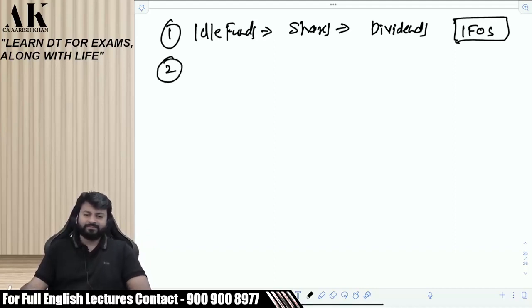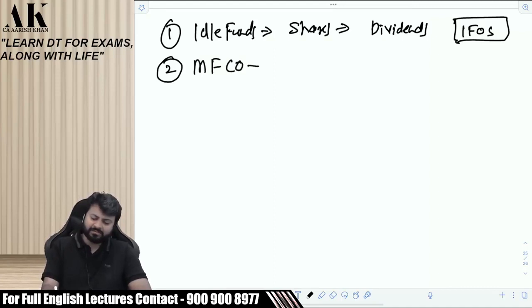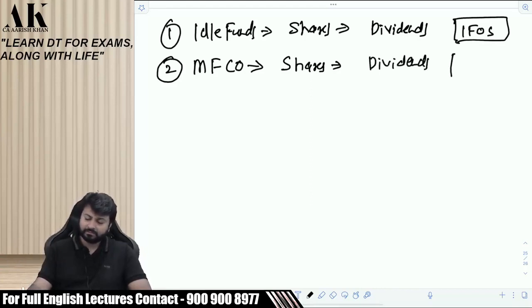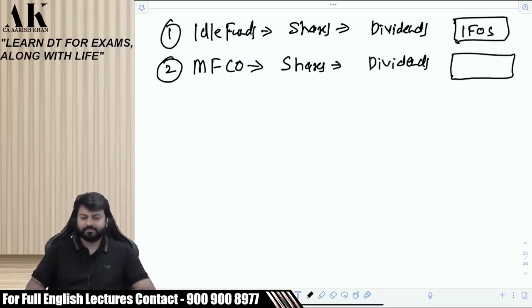Second. Shall I go ahead? Ready for the question? Now listen, the next question. There is one mutual fund company who has invested in some shares. It is their day-to-day activity to invest in shares, and they have earned some dividends out of it. Where will it go?